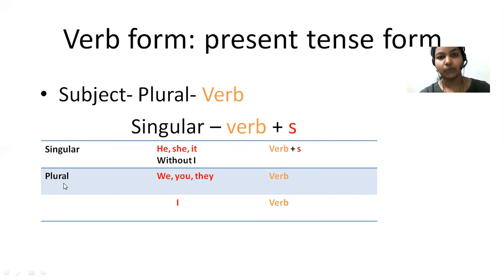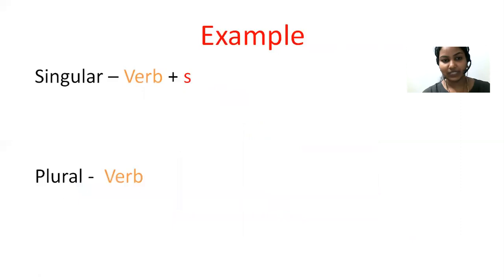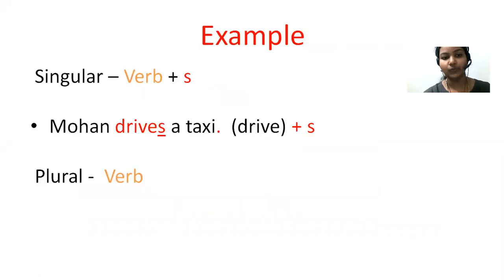But if you have a plural subject like we, you, and they, you have to write the verb as such, without adding s. And if you have I, even though I is singular, you should not add s with the verb. I alone is the exceptional case where you have to write the verb as such. You should not include s here. Let me give an example so that it will be clear for you.